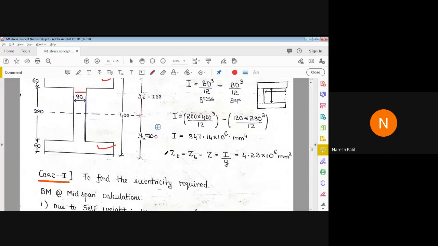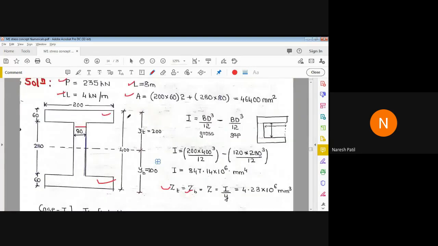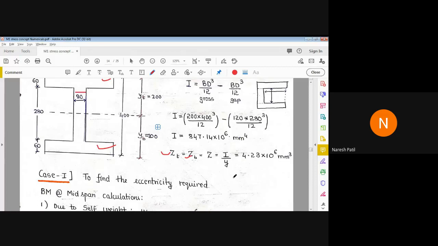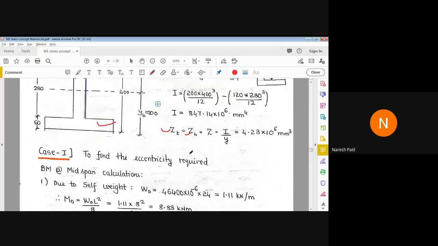ZT and ZB will remain the same because the section is symmetric. That is I by Y. So I is this and Y is what? Directly 400 by 2, because the section is symmetric about the horizontal axis. So Y will remain the same here. YT or YB will be equal to 200. So we got ZT and ZB equal to 4.23 into 10 to the 6 mm cube.